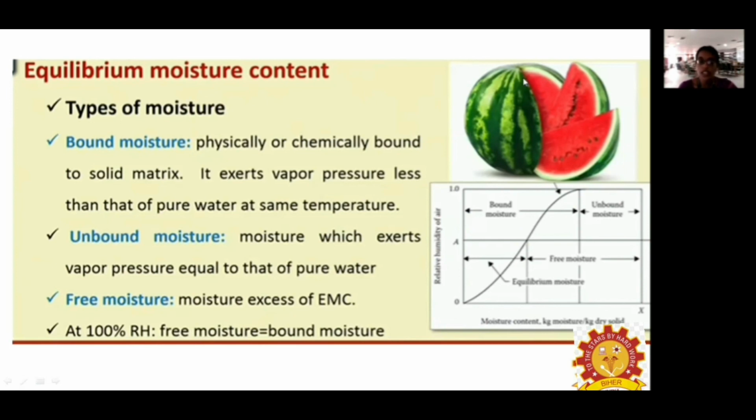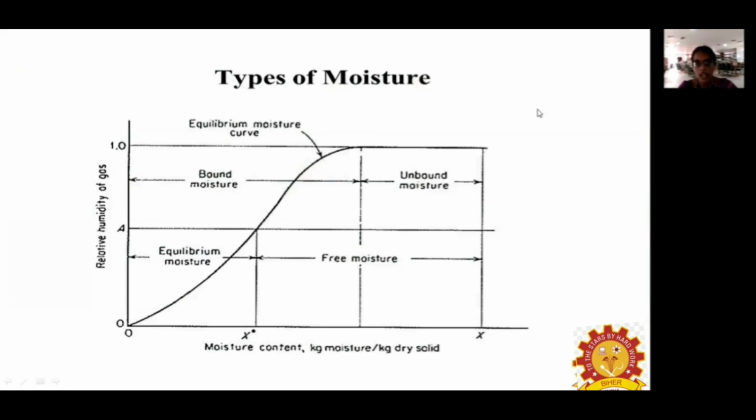At 100% relative humidity, the free moisture content is equal to the bound moisture content. This is a curve which is a plot between the moisture content and the relative humidity. It shows that the free moisture content can be removed very easily. The free moisture content consists of the unbound moisture content and the bound moisture content. With respect to certain moisture content, the bound moisture content can be removed easily, and after a certain period we can remove it very easily.